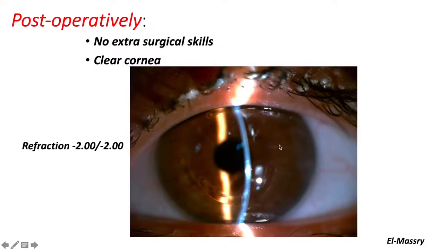Postoperatively, as you see here, these are the rings. The patient is pseudophakic and the refraction is -2 and -2, and this is a reasonable refraction because all of the time we aim for a myopic refraction for those patients. There are no extra surgical skills.